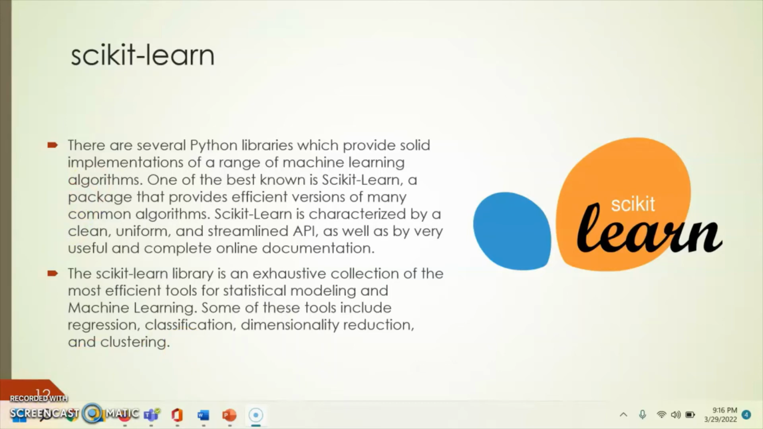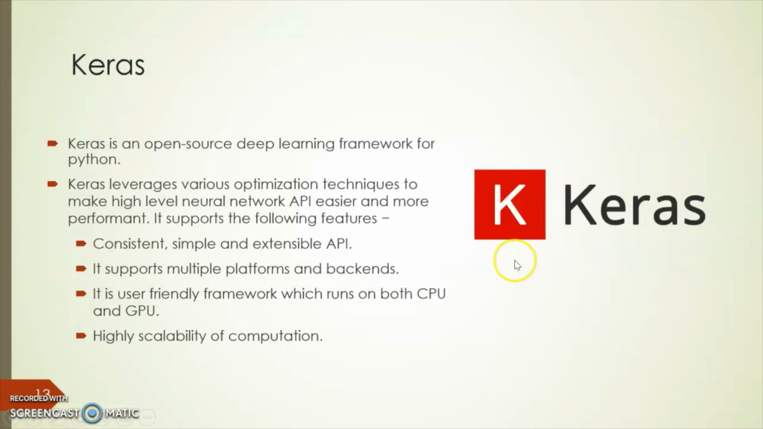Next slide. Next one is the Keras. It is the open source deep learning framework for Python. So Keras is a high level deep learning API written in Python for neural networks. It supports multiple backend neural network computations and makes implementing neural networks easier. It is a consistent, simple, and extensible API. It supports many platforms. It is highly useful for the computation.